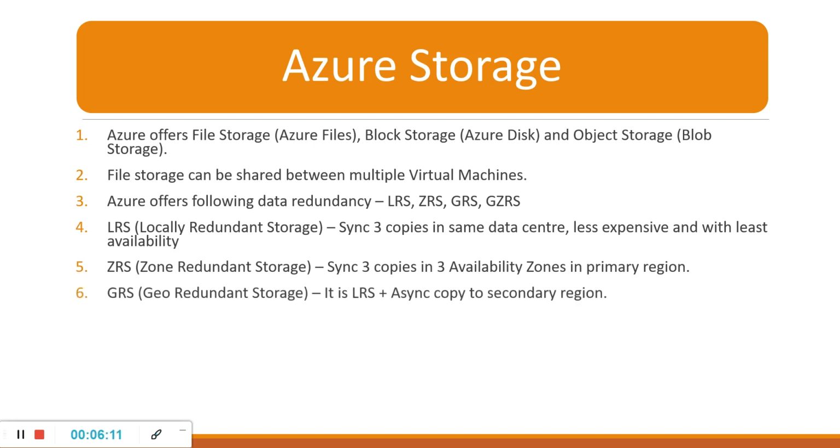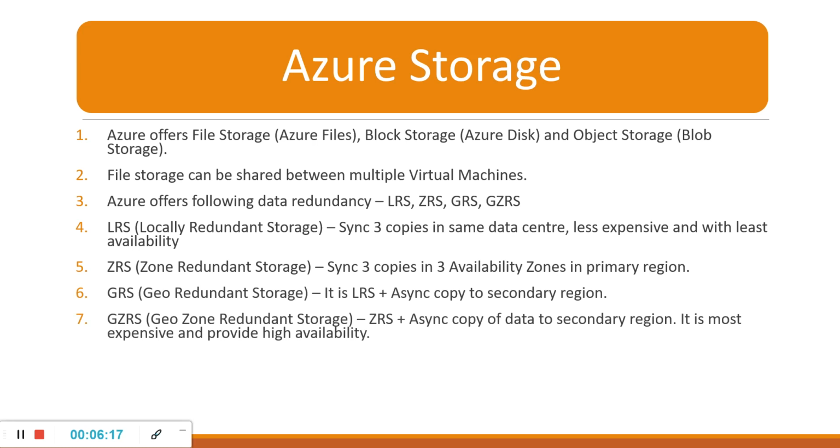Geo redundant storage. It is LRS plus an async copy to a secondary region. The other one is geo zone redundant storage. This is the combination of ZRS plus an async copy of data to a secondary region. It is the most expensive and provides high availability.